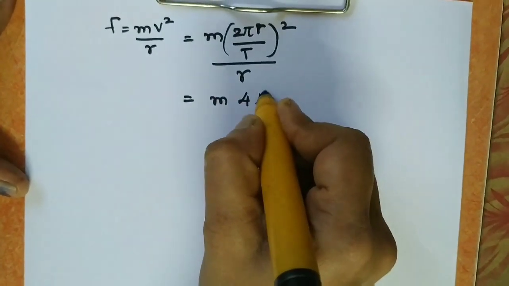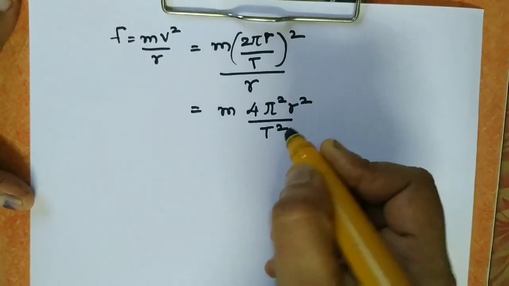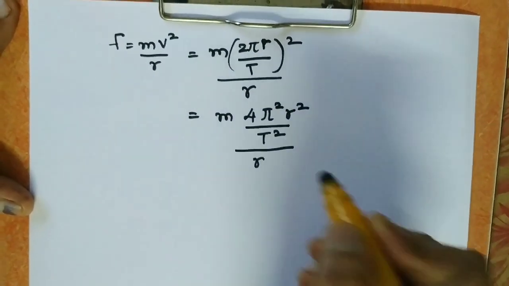That gives m 4 pi square r square upon t square upon r.